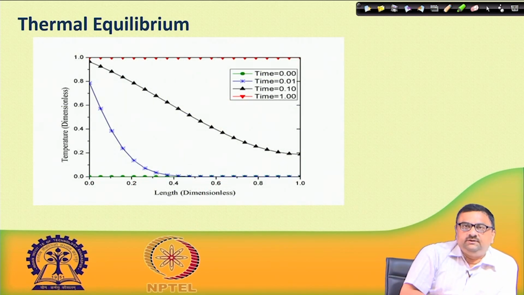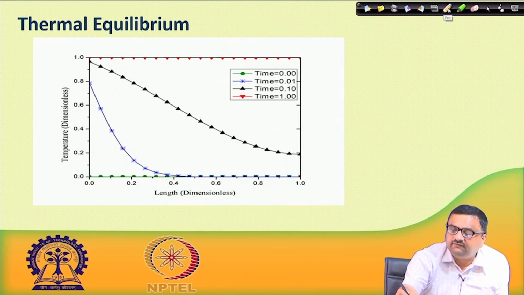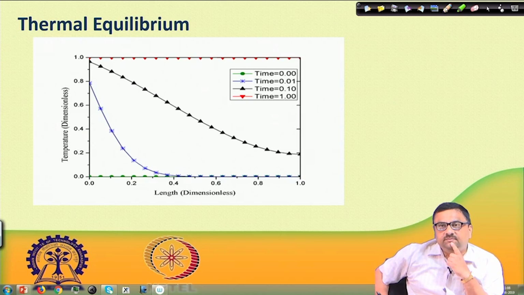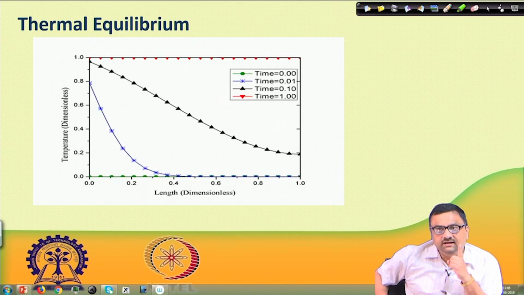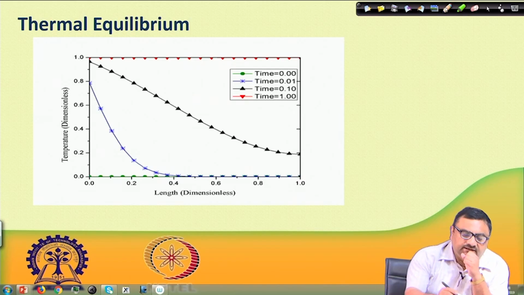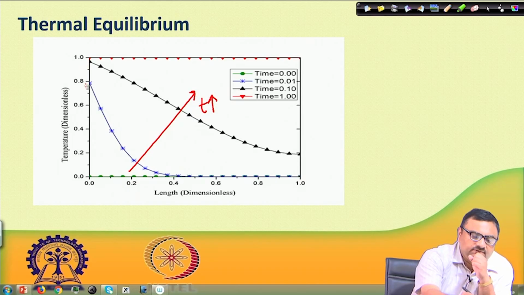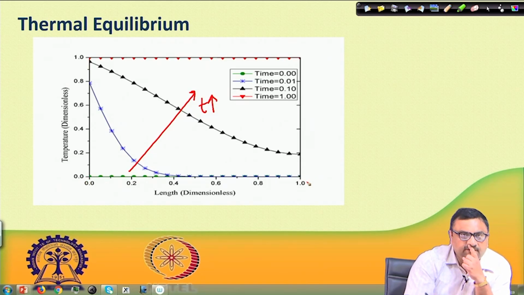If we look at the temperature profile in this case, first of all we have a single temperature field. Okay. Single temperature field means the temperature of fluid and temperature of solid at every point, at every distance from the inlet, would be a single value. Now we see that as time progresses, first the temperature was 1, set as 1 at the inlet, and the rest of the places are all 0.